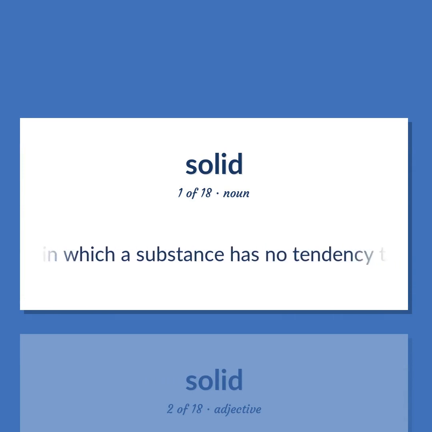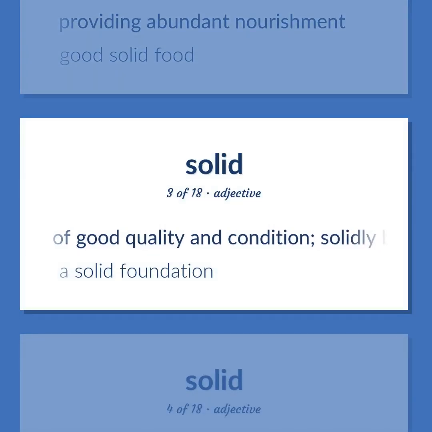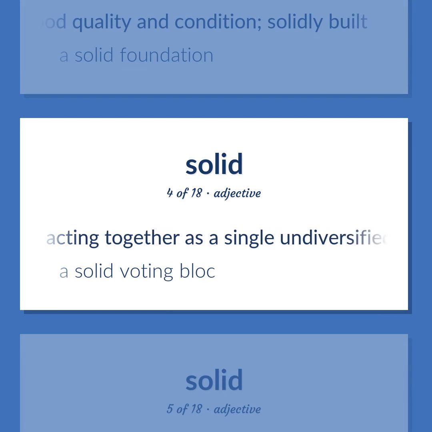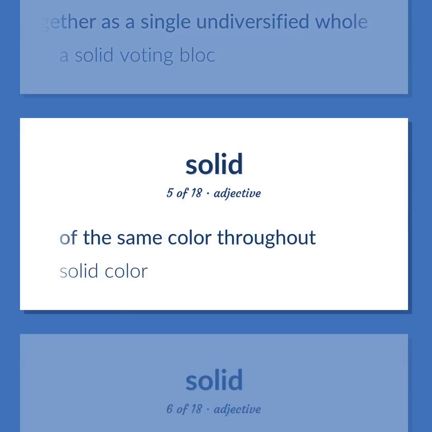The state in which a substance has no tendency to flow under moderate stress, resists forces, such as compression, that tend to deform it, and retains a definite size and shape. Providing abundant nourishment. Good solid food. Of good quality and condition, solidly built. A solid foundation. Acting together as a single undiversified whole. A solid voting block. Of the same color throughout. Solid color.